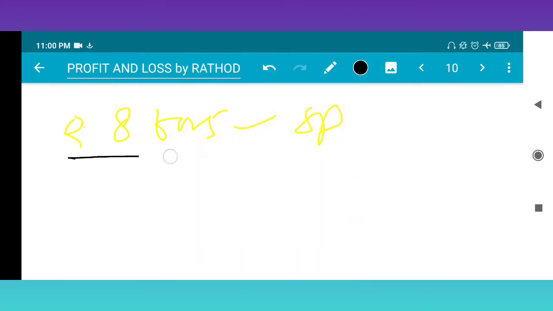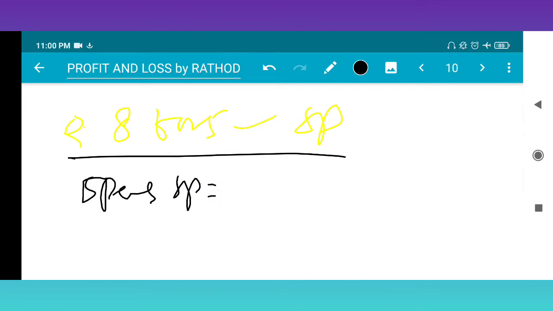That means 5 pencils SP: 5 pencils selling price is rupees 8. So 1 pencil, by using the unitary method, is 8 upon 5.